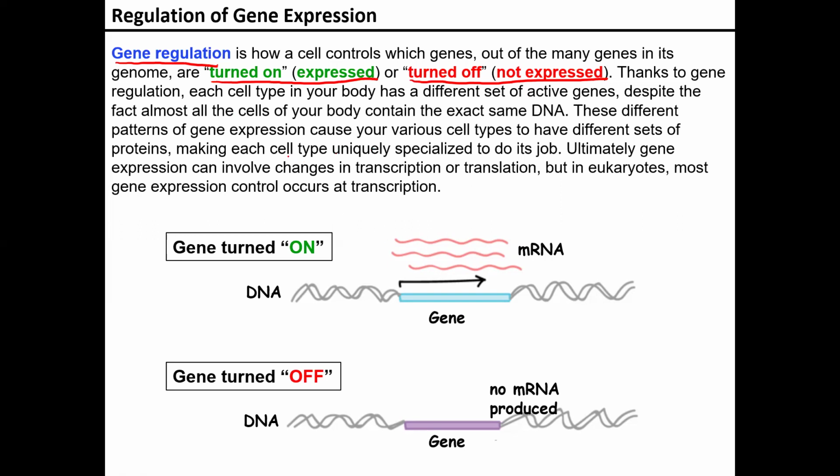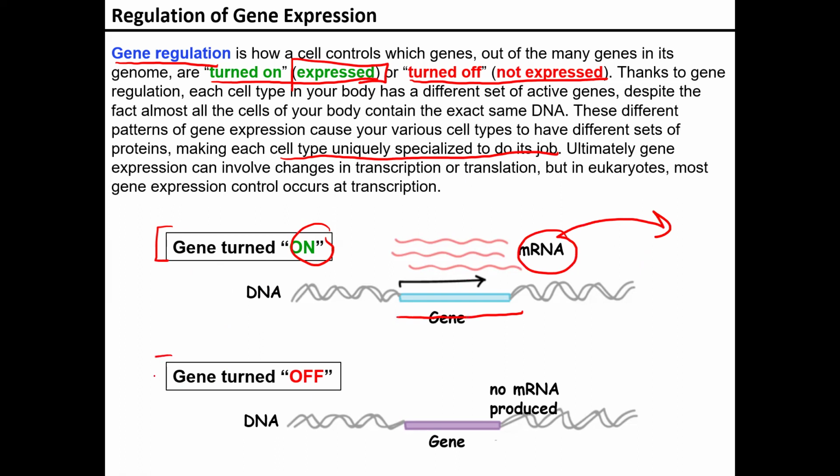This is how we get different cell types that are uniquely specialized to do their jobs. Here you can see we have our gene, and when it is turned on, or expressed, that part is red, and we can produce our mRNA, which goes into the translation process and produces our proteins.